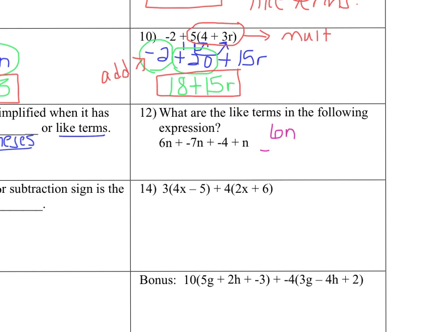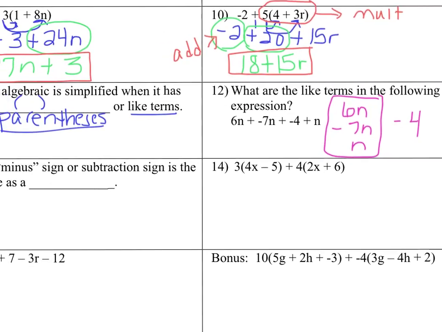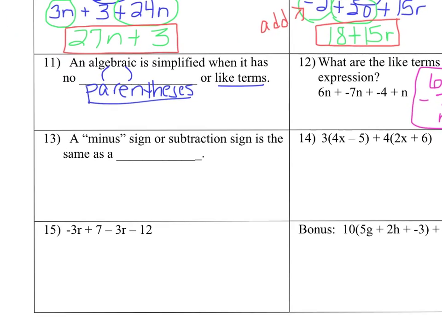6n, -7n, and n. These are all like terms. And then the last one is that little -4 that hangs out there by himself. Okay? A minus sign or subtraction sign is the same thing as negative.